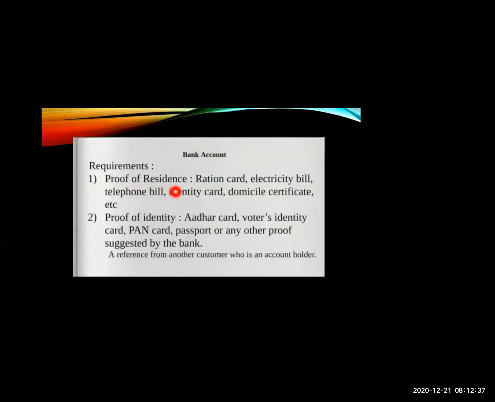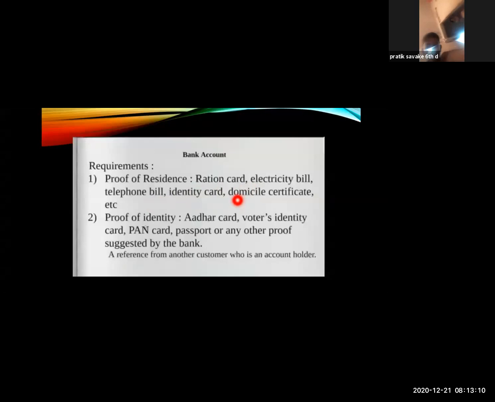Proof of residence means wherever you are living, your identity proof like ration card, electricity bill, telephone bill, identity card, domicile certificate, etc. Means where you are living, no? So that proof is needed by a bank. So you have to provide it to the bank. You can provide your ration card, your electricity bill, your telephone bill, identity card, your domicile certificate. Like this proof you can show it to the bank.